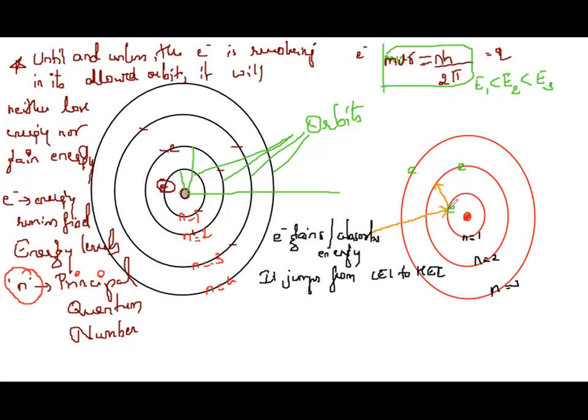This energy level for this electron is called the ground energy level, or you can say ground state. For this particular electron, this is the ground state. So it jumps from lower energy level to higher energy level.